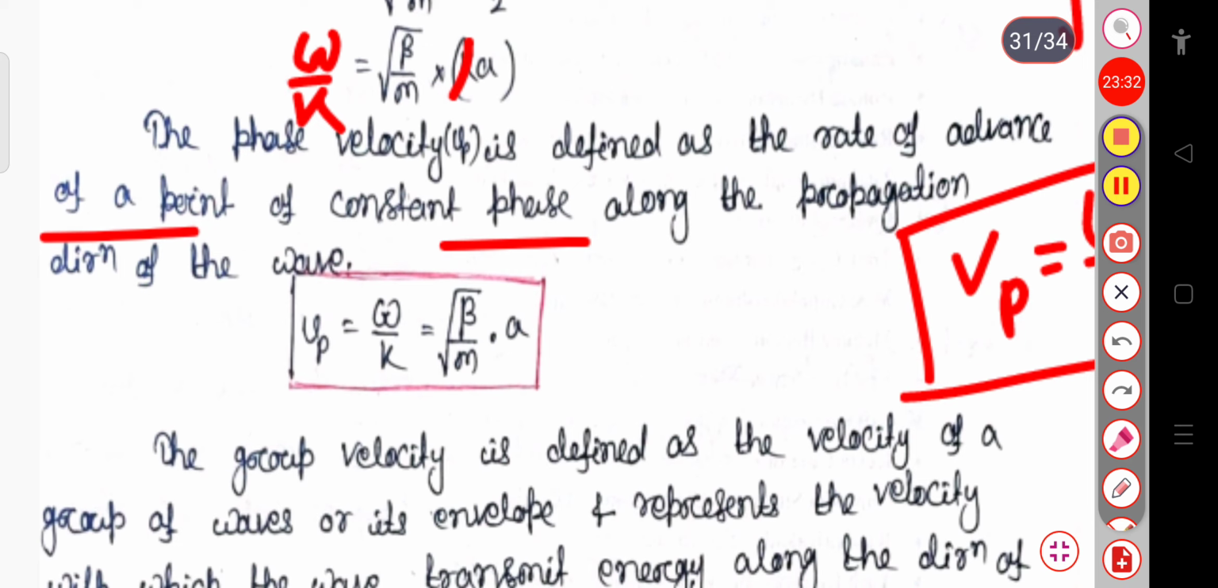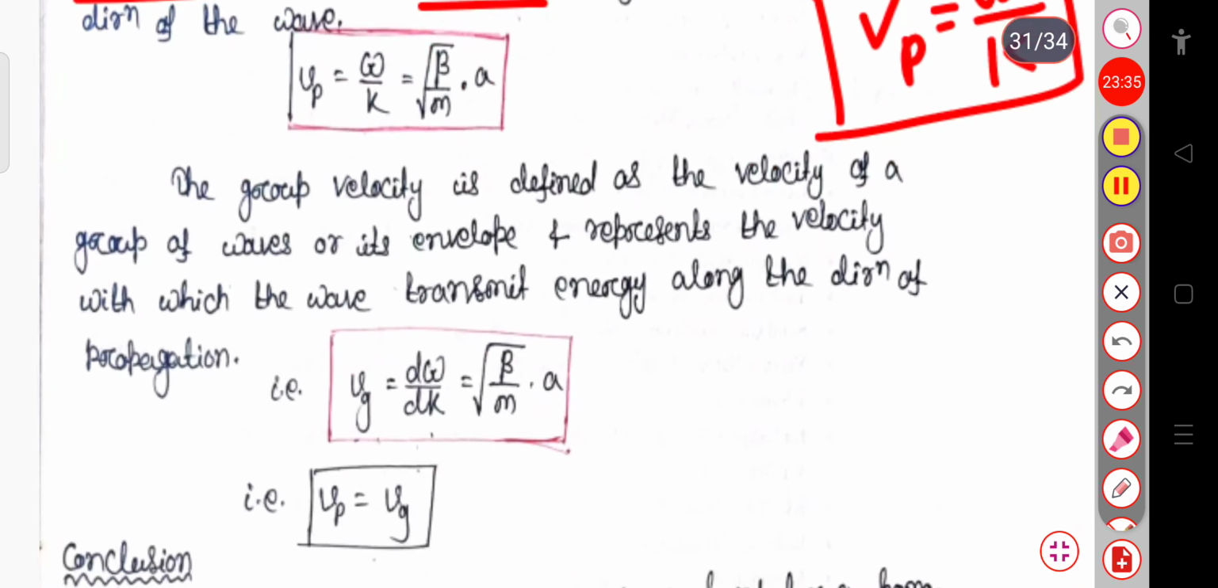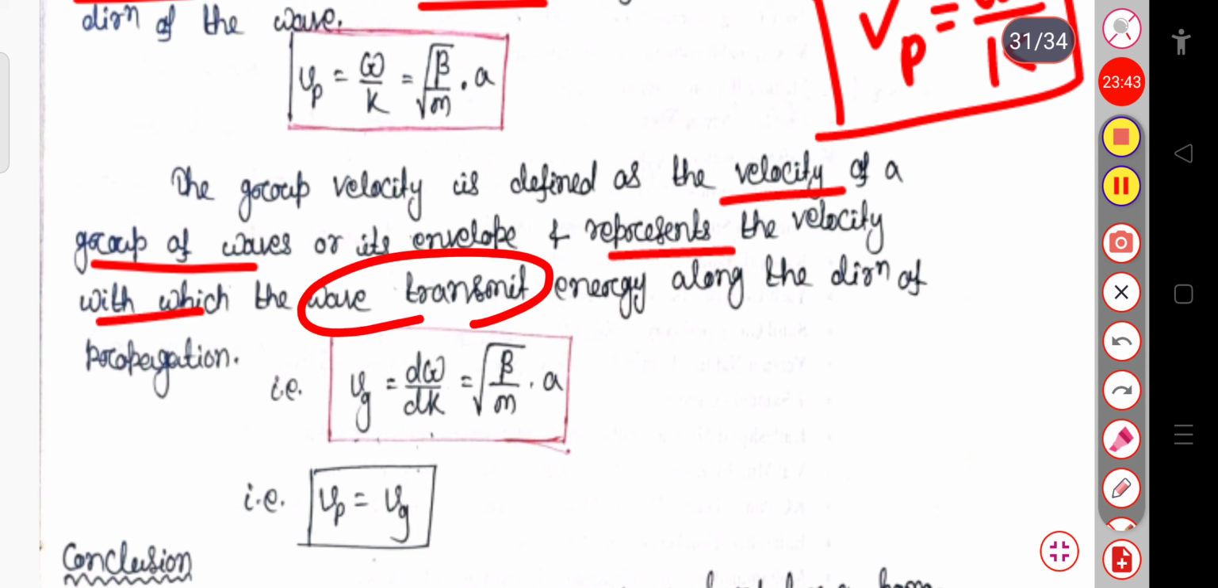And similarly the group velocity is the velocity of the group of waves or its envelope, and represents the velocity with which the wave transmits energy along the direction of propagation. So for the group velocity, the expression is Vg equal to d omega by dk. Phase velocity is omega by k and group velocity is d omega by dk.